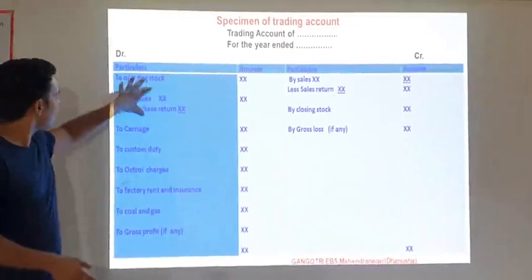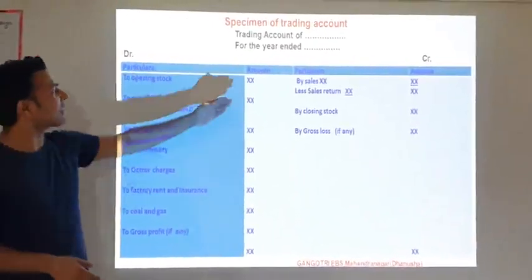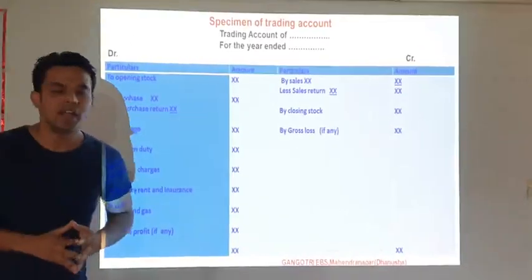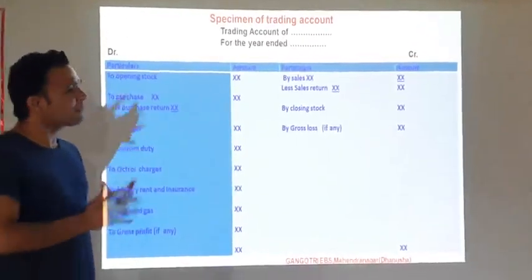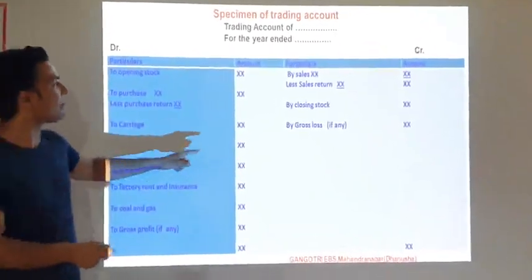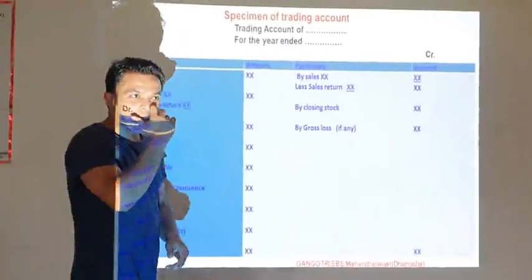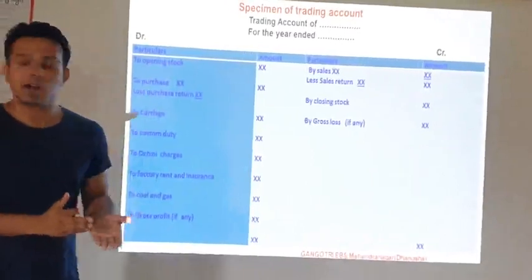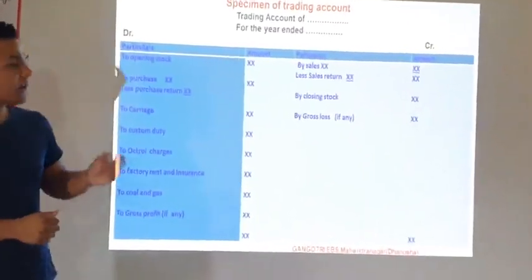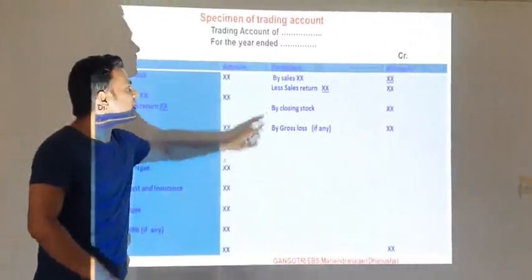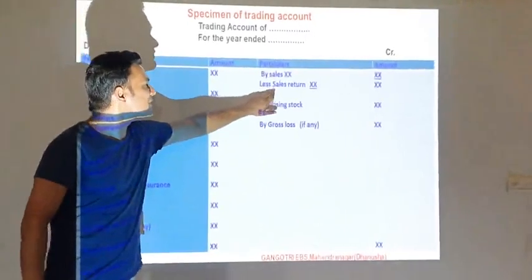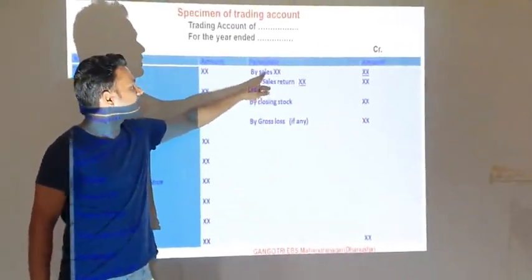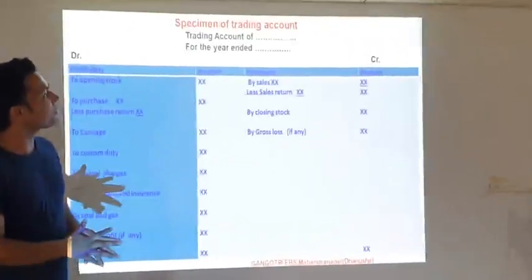Now in the debit side, these are the items that come, and in the credit side, first of all we write here sales. Means sales is our direct income, and if there is a sales return, then we deduct that amount from the sales. And sometimes in place of sales return, there is also return inward. So if there is a return inward, then we deduct the amount from the sales. Sales return and return inward mean the same thing. So we deduct the sales return from the sales.